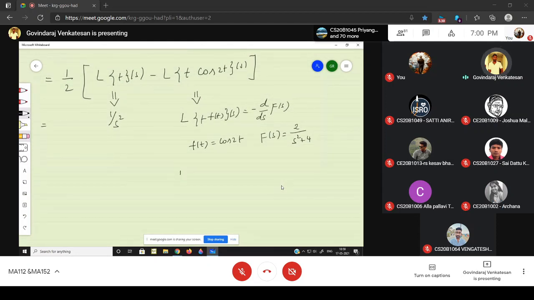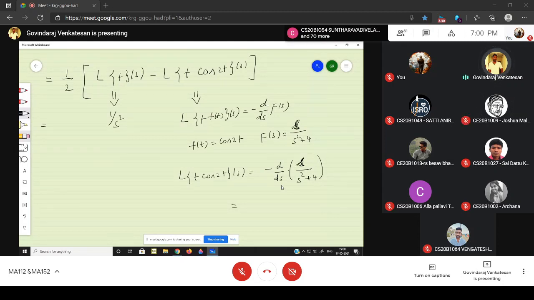So the Laplace transform of t into cos 2t of s is nothing but minus d by ds of the Laplace of cos 2t. Just differentiate this one. For cos, it is s by s square plus 4. So this is s divided by s square plus 4.